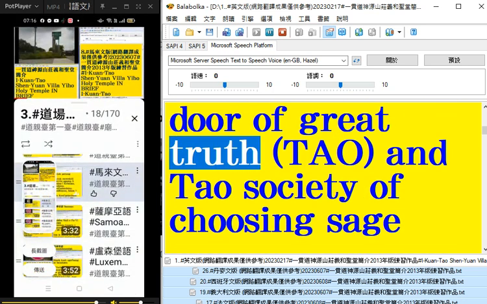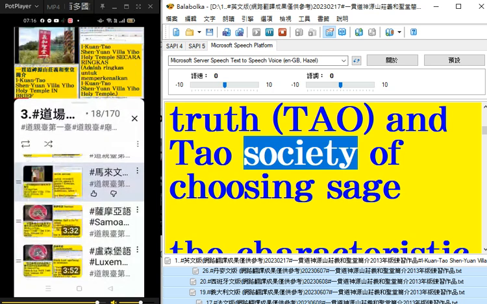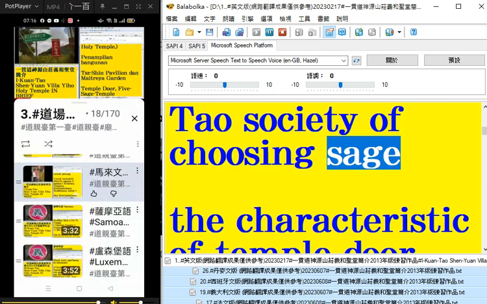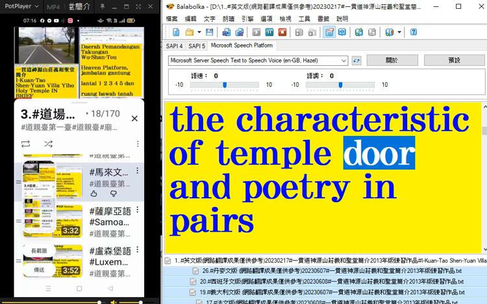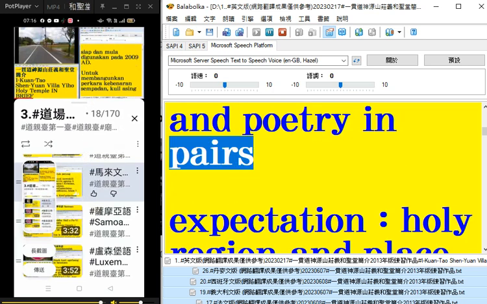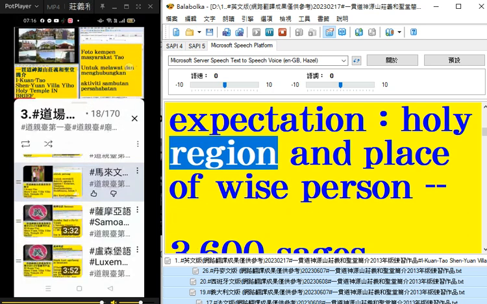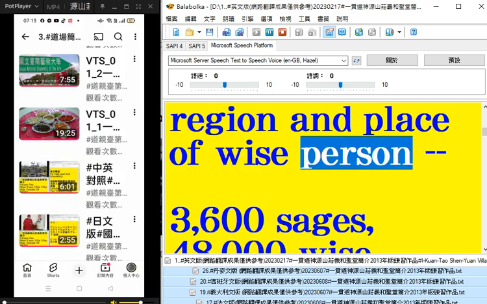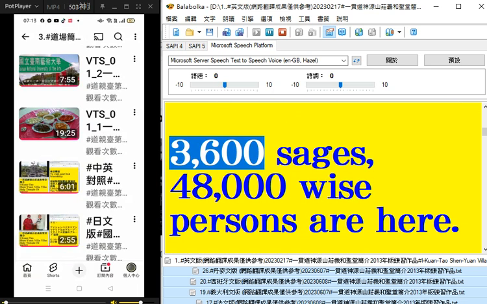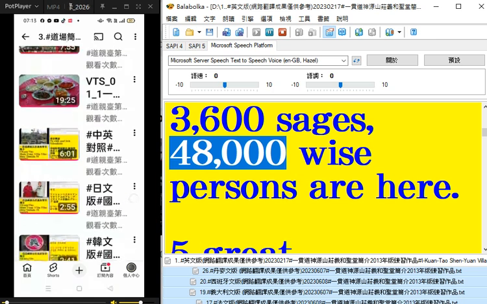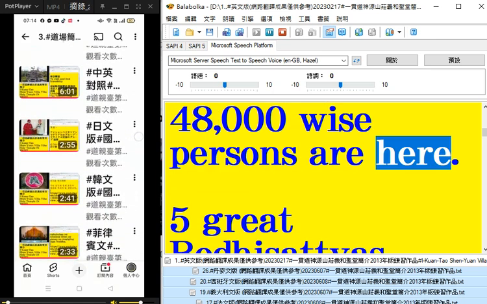Door of Great Truth, Dao, and Dao Society of Choosing Sage. The characteristic of temple door and poetry in pairs. Expectation holy region and place of wise person. 3,600 sages, 48,000 wise persons are here.